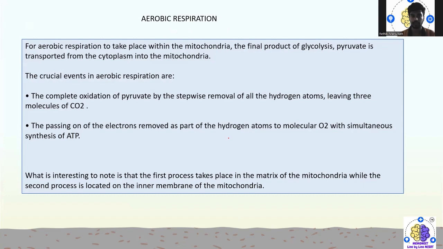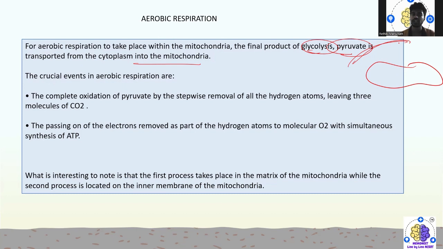Coming to aerobic respiration, it takes place within the mitochondria, and the final product of glycolysis, pyruvic acid, is transported from the cytoplasm into the mitochondria. If this is a mitochondria and this is a cytoplasm, from the cytoplasm it is transferred to the mitochondria.